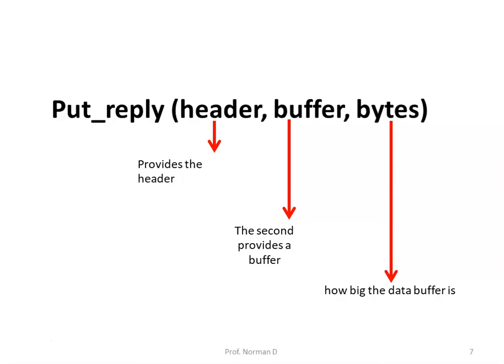After the server has completed its work, it makes a call, that is put reply, with the following parameters, that is header, buffer and bytes. Now the first parameter provides the header, the second provides the buffer, and the third tells how big the data buffer is.